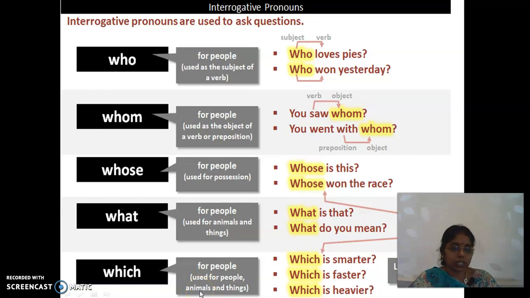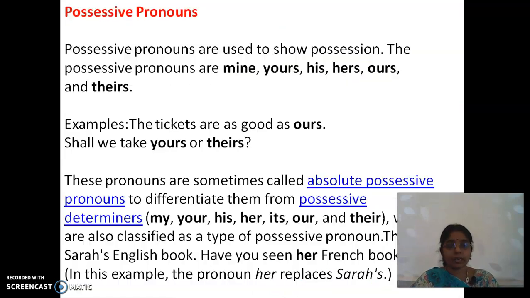Which is smarter, which is faster, which is heavier. All these. I hope you will understand all these, dear. Again and again I am repeating this. Then come possessive pronouns, which are used to show possession.